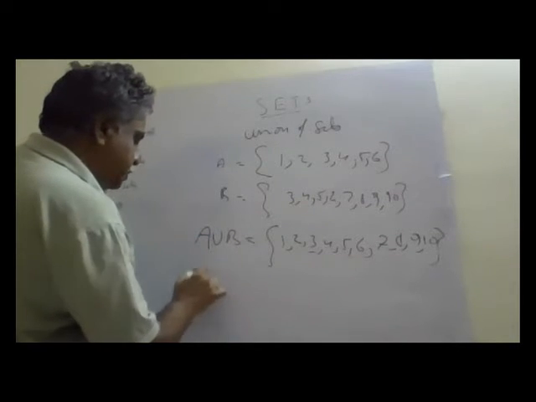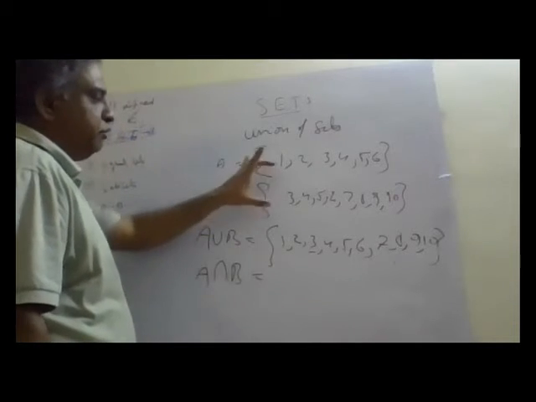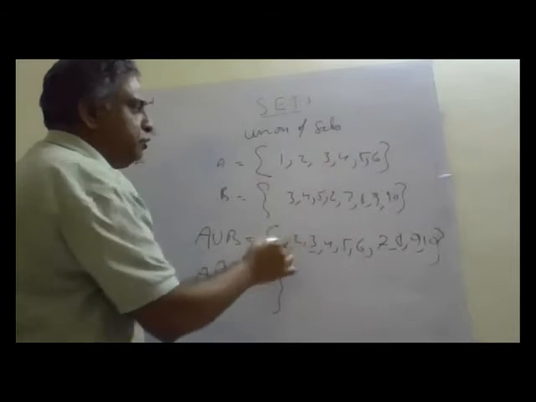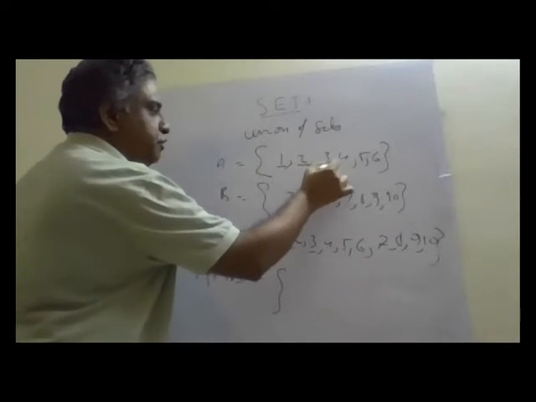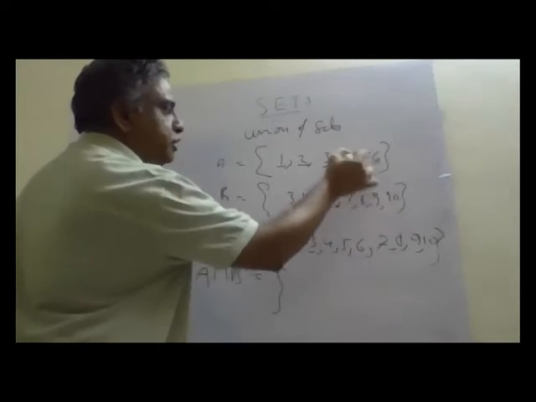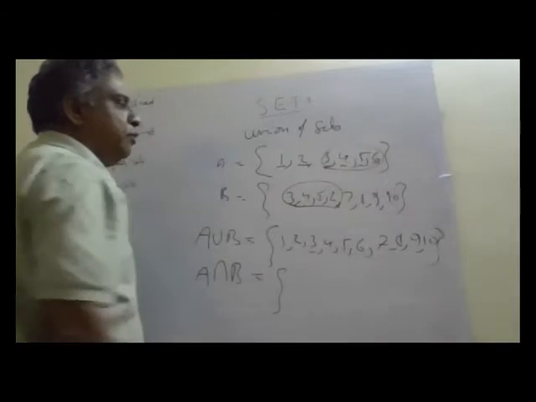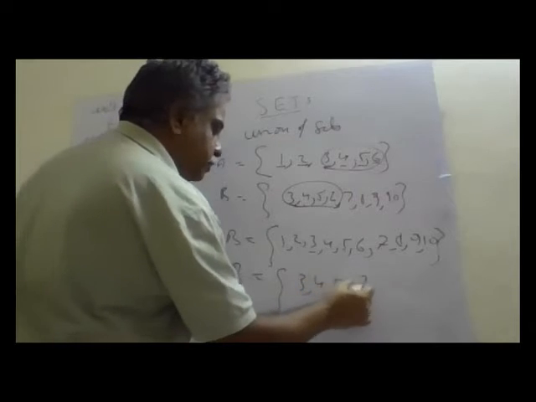What is A intersection B? Intersection means the elements which are in both. What are the elements common in both? Is 1 here? No. 2 is not here. So 3, 4, 5, 6 are here. Again 7, 8, 9, 10 are in B, but they are not in A. So only these items are common in both. So I'll write 3, 4, 5, 6.